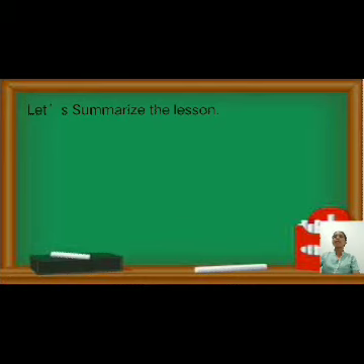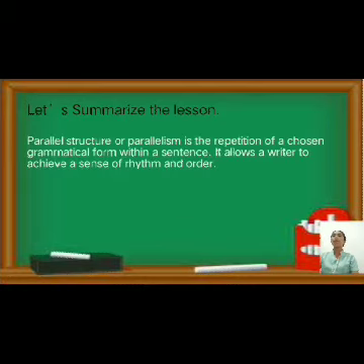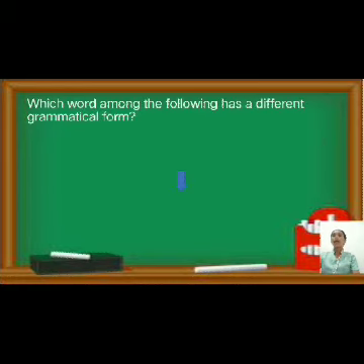Okay, now let's summarize the lesson. Parallel structure, or parallelism, is the repetition of a chosen grammatical form within a sentence, and it allows a writer to achieve a sense of rhythm and order. Alright, so I have here an activity. Which word among the following has a different grammatical form?